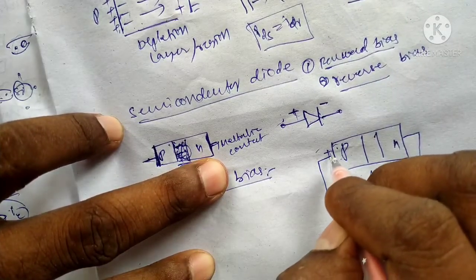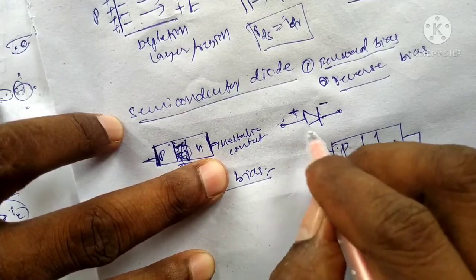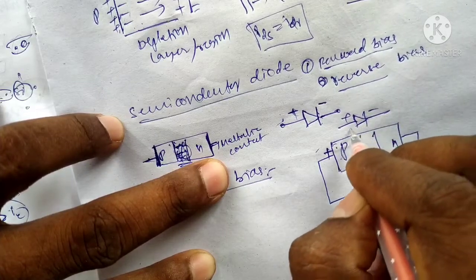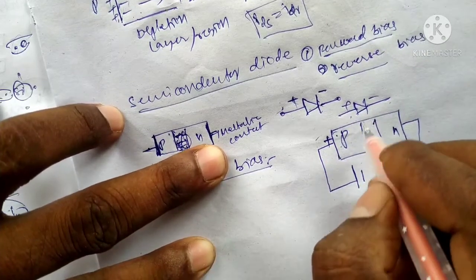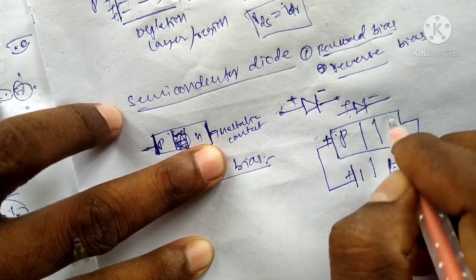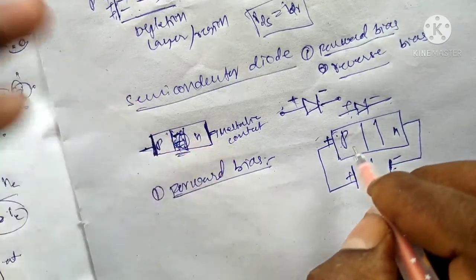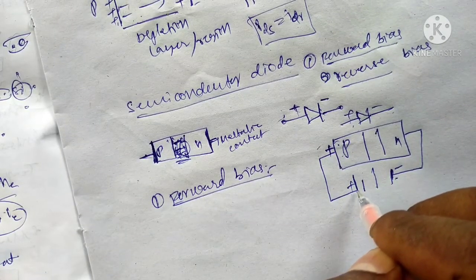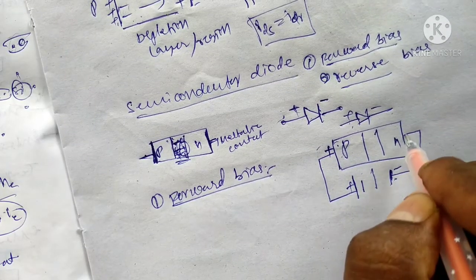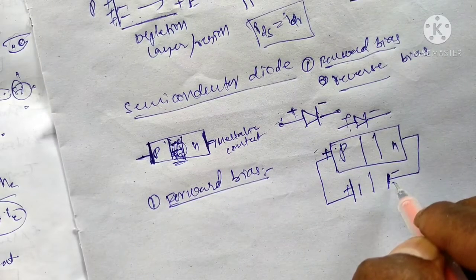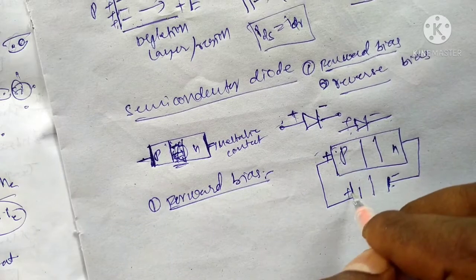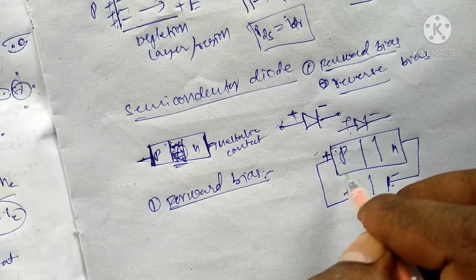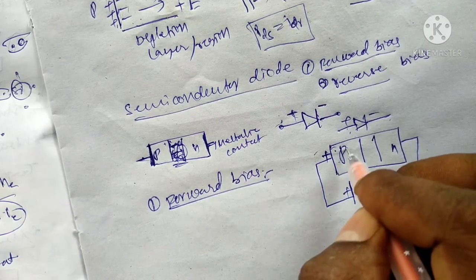The diode symbol is like this, positive and negative. The p side is positive, and the n side is negative. There will be this connection: the p terminal is connected to the positive terminal of the battery, and the n type is connected to the negative terminal of the battery. What is the force between the positive charges? A repulsion force appears.